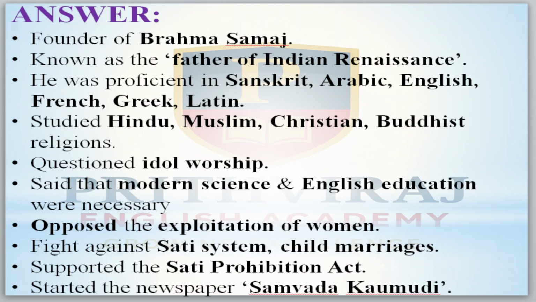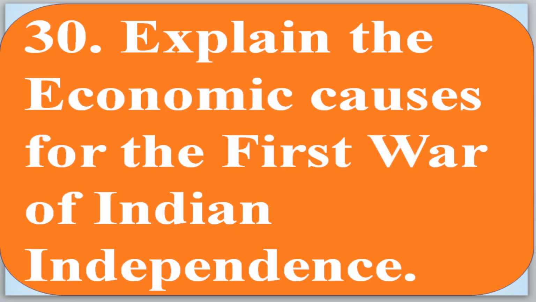He said that modern science and English education were necessary for revolution and reformation. He opposed the exploitation of women, fought against the sati system and child marriage, supported the Sati Prohibition Act, and started the newspaper Samvad Kaumudi. Okay, these are the great contributions of Raja Ram Mohan Roy.